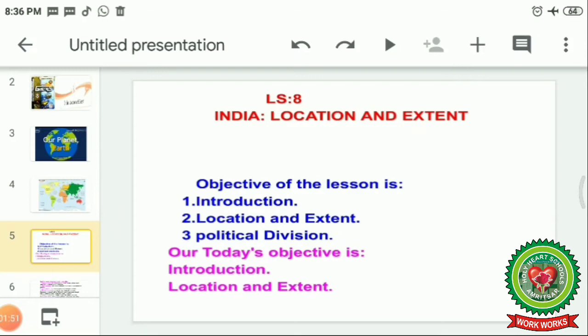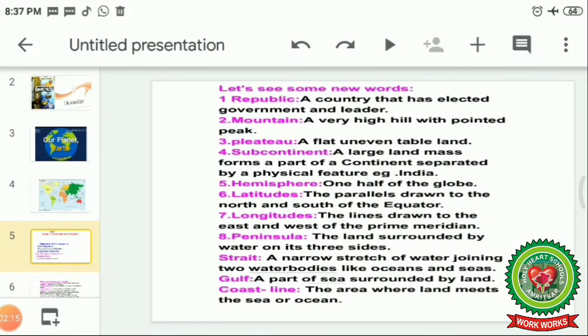Now let's start with our lesson number 8, India, location and extent. In this we are going to study page number 91, 92 and 93. The main objectives of the lesson are introduction, location and extent, and political division. Our today's objective is introduction and location.